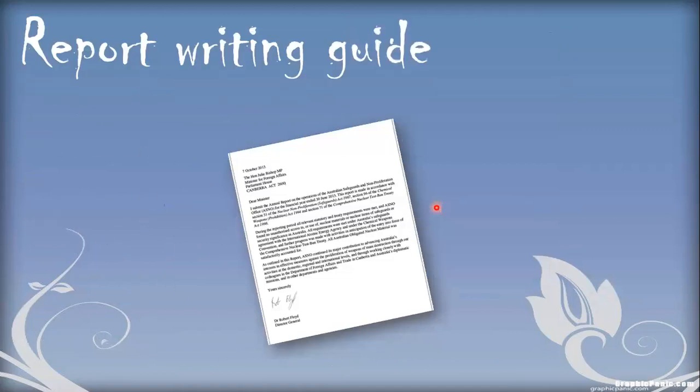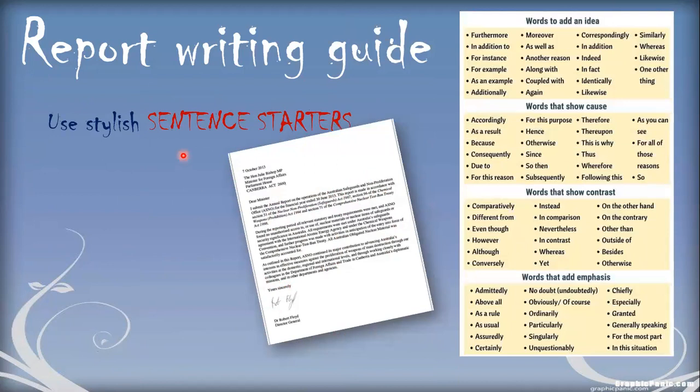Moreover, when you are writing a report, your layout has to be really perfect. Look at the layout. You can see how nicely the paragraphs are formed and how well the things are spaced. So this is how you have to see it. Moreover, you can use some stylish sentence starters to begin every sentence or at least every paragraph. Here is a very helpful guide which is going to help you start a sentence.